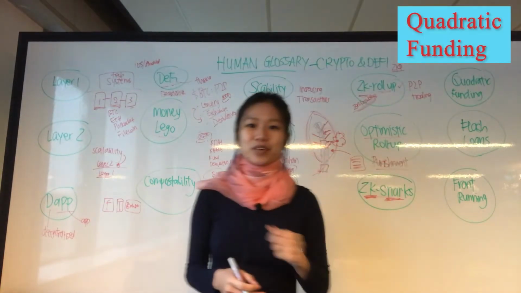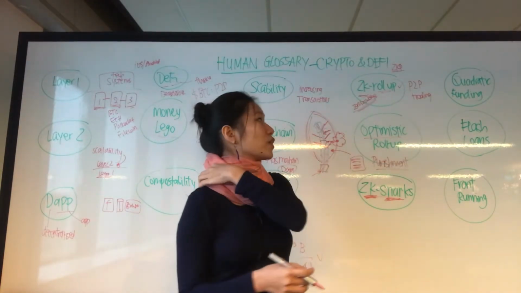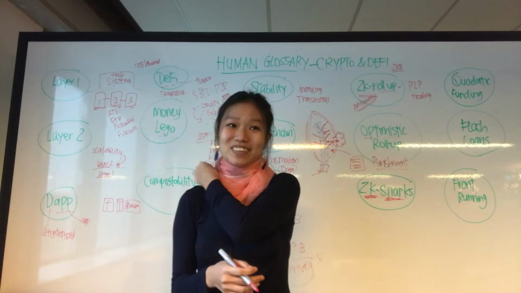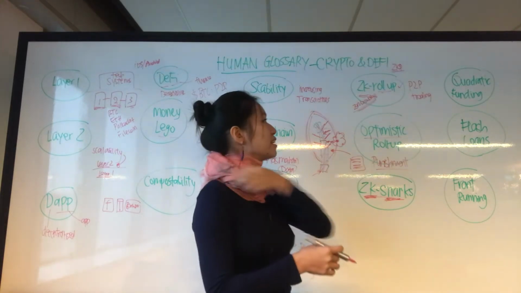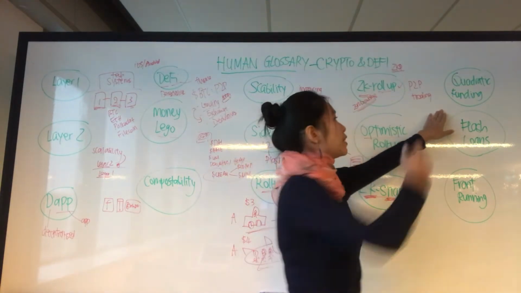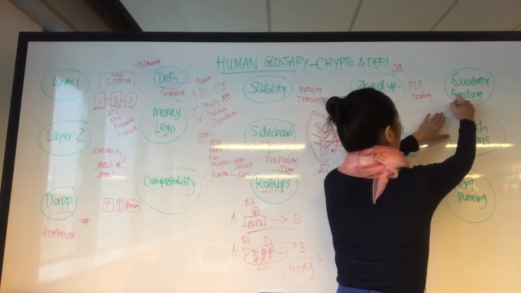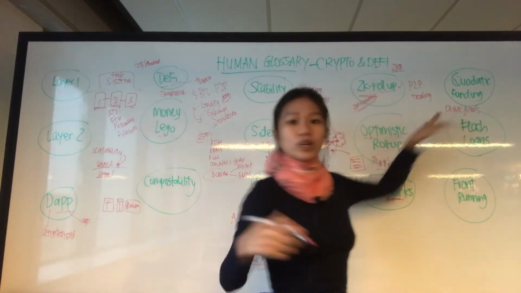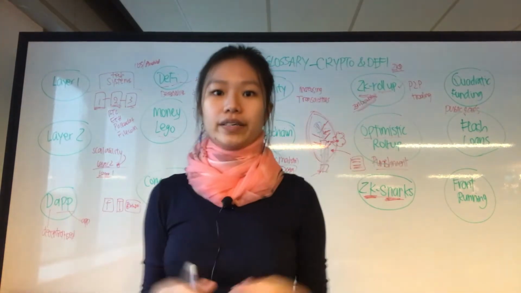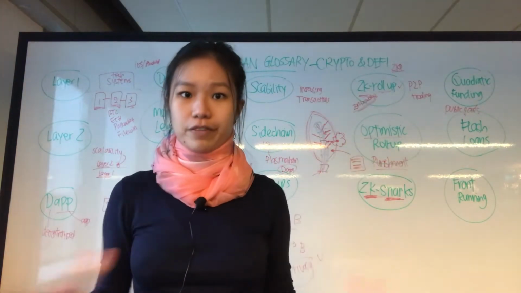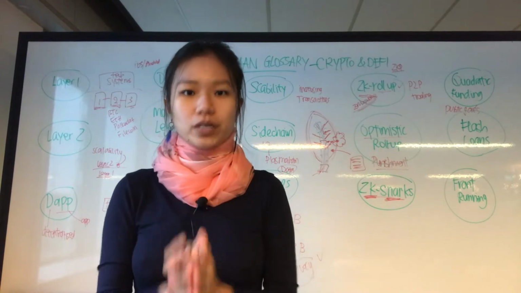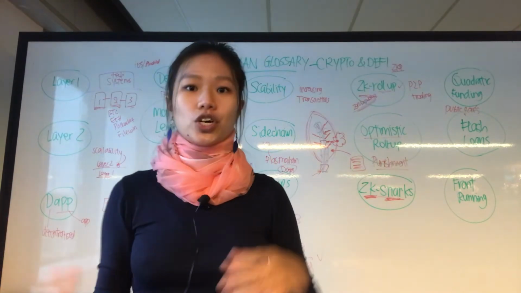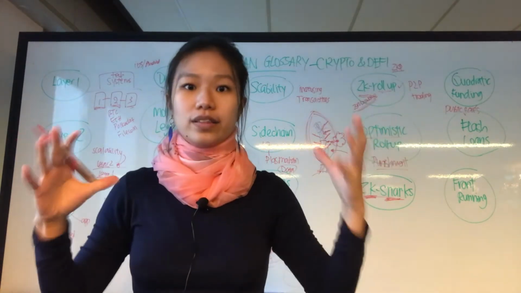First one is quadratic funding. Quadratic funding, without going too much into details, because I can probably talk a lot about it, is a new way of funding public goods. So one of these issues with crypto and decentralization and DeFi and everything is that we're creating public goods. Just like water, just like oil, just like air, these are public goods.